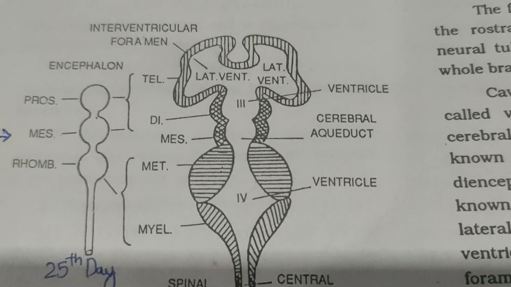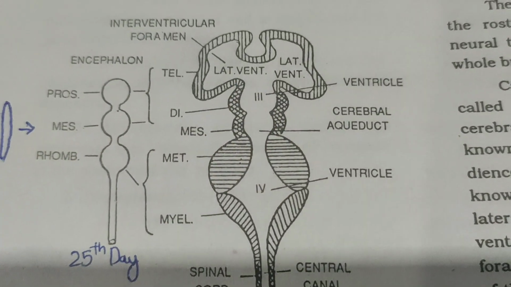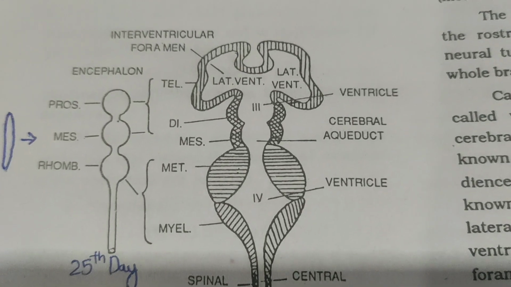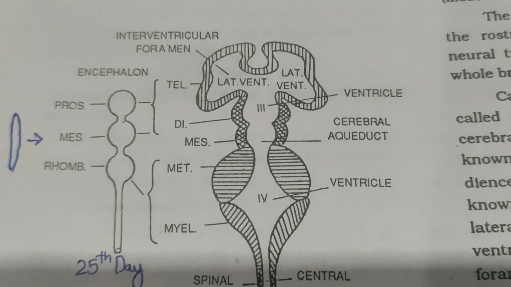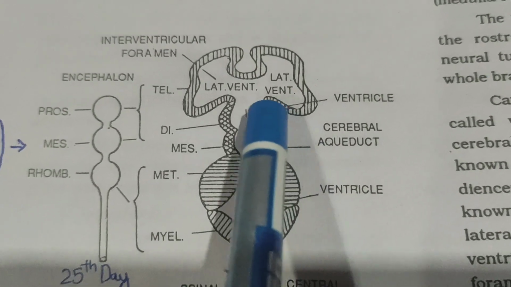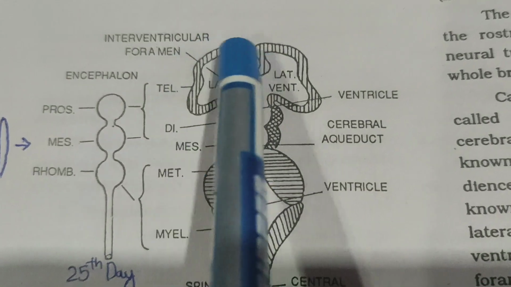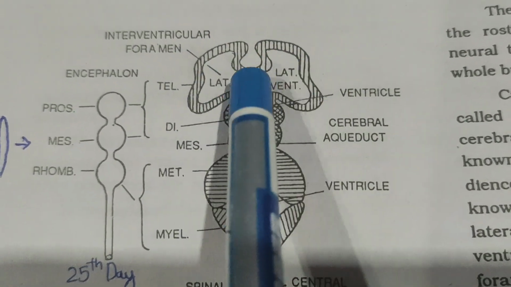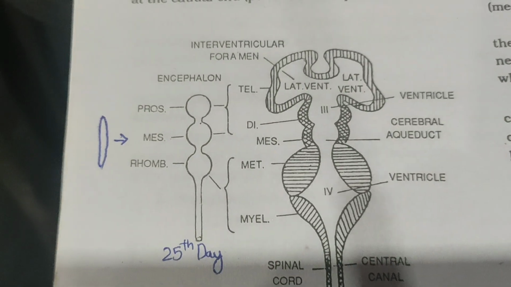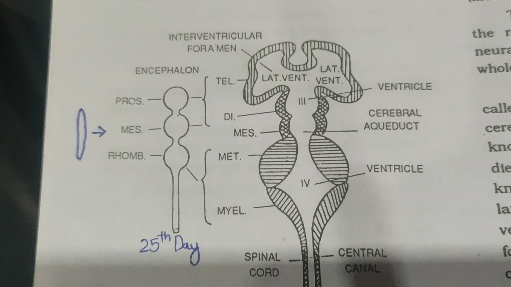And one part of the prosencephalon is buried within the telencephalon. Buried within means it is covered inside the telencephalon. So that is known as the diencephalon part. This telencephalon has a ventricle within it. The cavities of brain vesicles are called ventricles.